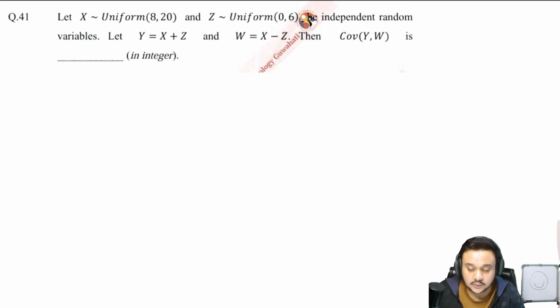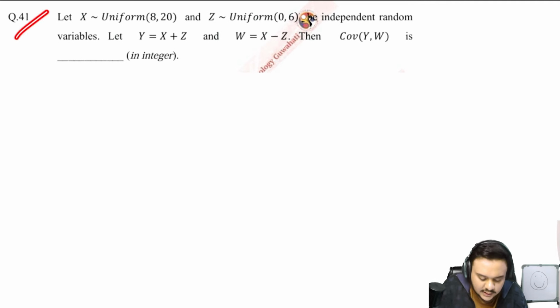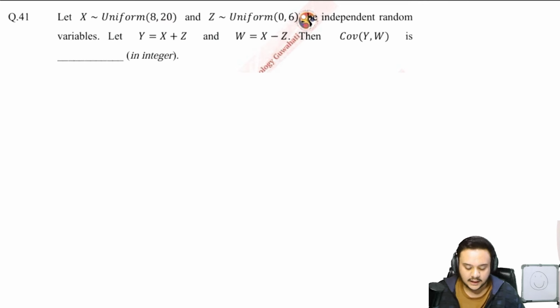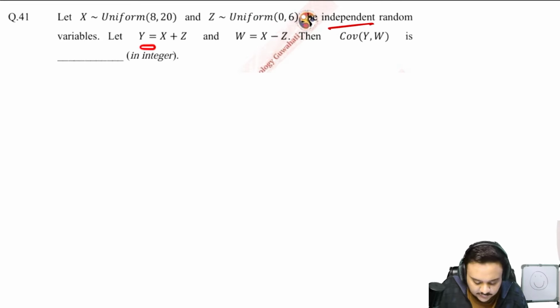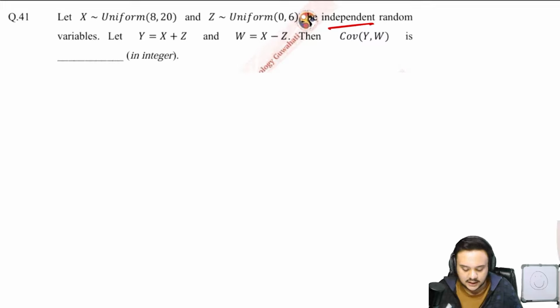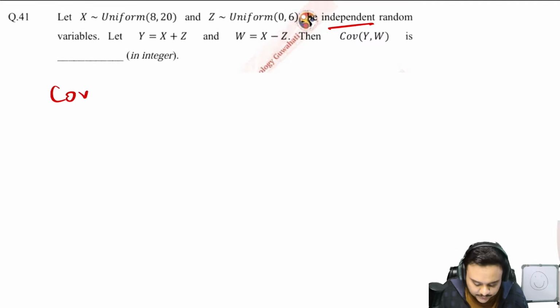So let us move on to section C now, and let us solve its first question, which is the 41st question, which says that x is a uniformly distributed random variable and so is z. They are independent, so highlight independent. Okay, and if y is this and w is this, find the covariance of y and w. So just write it down. What is the formula? Covariance of y with w. Expand it first of all.